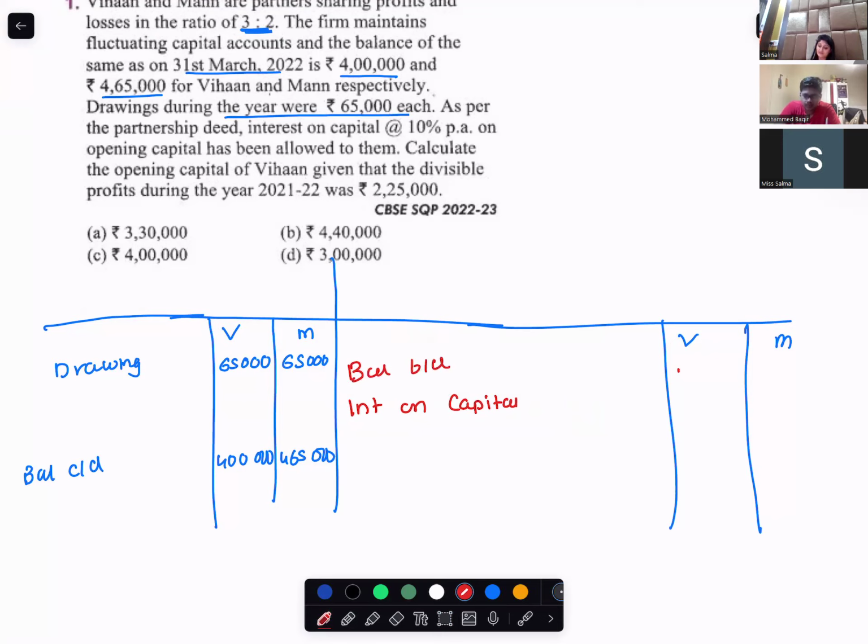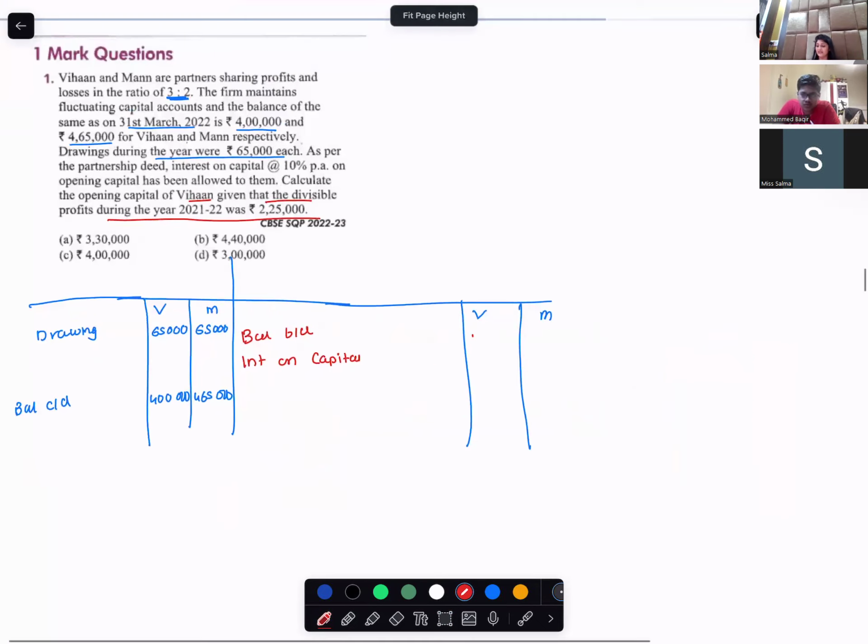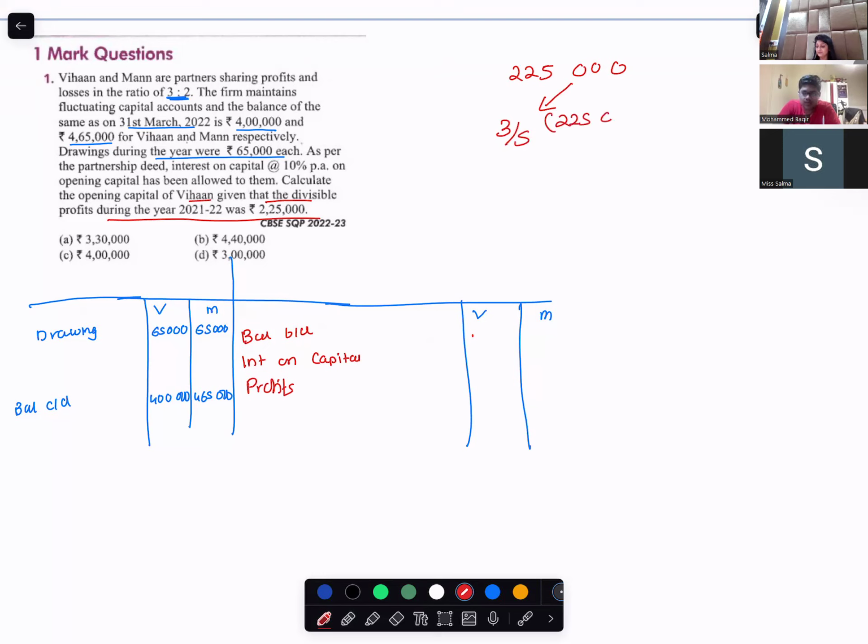Calculate the opening capital of Vihan, given that the divisible profit was 225,000. What is the divisible profit? The profit that has to be distributed amongst the partners. So the divisible profit is 225,000. Vihan is going to get 3/5 of it. So Vihan is going to get 225,000 into 3 divided by 5. So he is going to get 1,35,000.